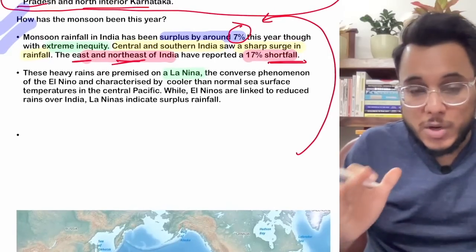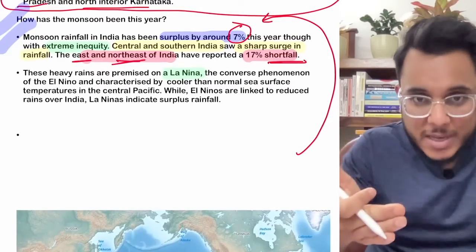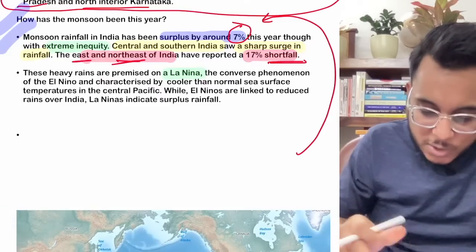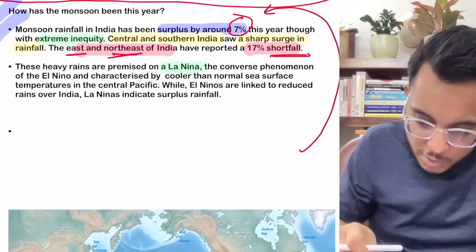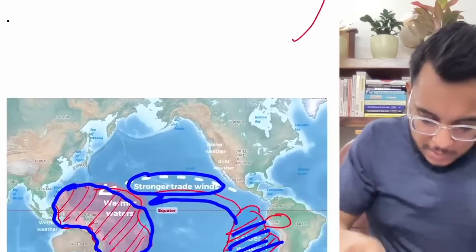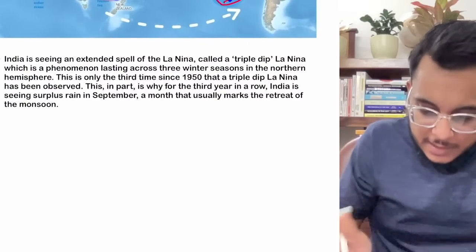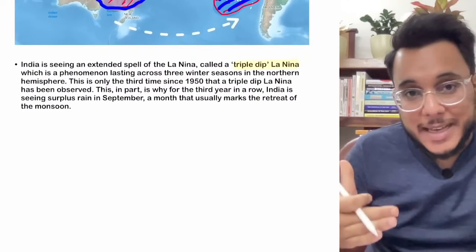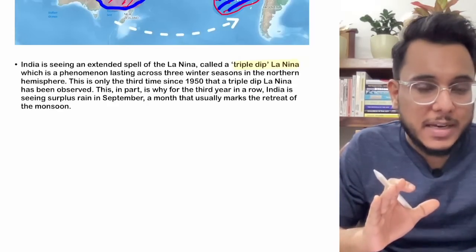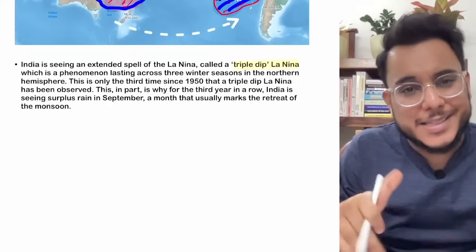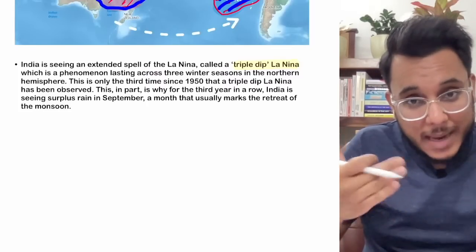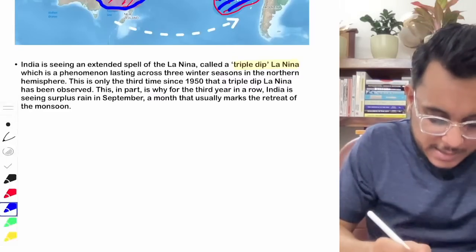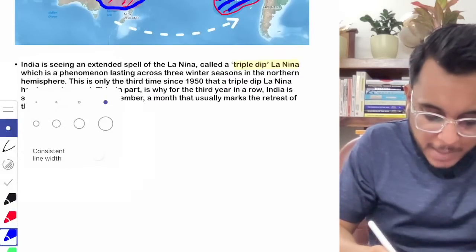Now this particular year, the La Nina that we are facing is a special kind of La Nina. Why special kind of La Nina? So we are facing the triple dip La Nina. What's the triple dip La Nina? Sometimes this condition of La Nina spans for 1 year, sometimes 2 years. But in some abnormal conditions, the La Nina exists for 3 years, and we call it the triple dip La Nina.